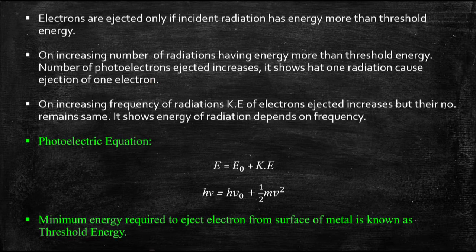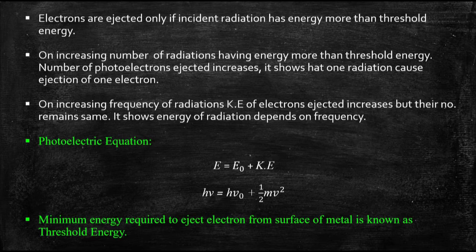So according to EM wave theory, radiations will strike and continuously impart energy, so electrons should be continuously released. But we saw that in the photoelectric effect this was not the case. If a radiation having a suitable energy strikes a metal surface, it causes ejection of an electron, and one radiation causes ejection of one electron only. So that's why this supported Planck's quantum theory and made it more appropriate over EM wave theory.